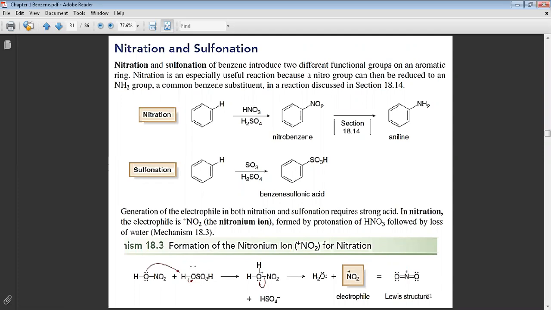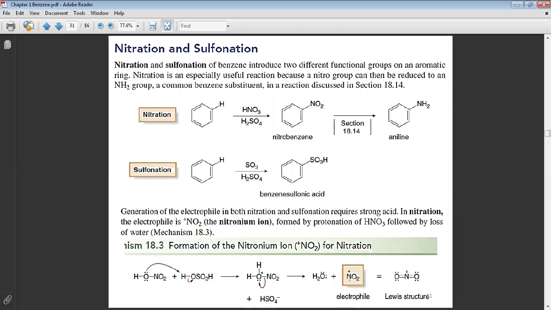That means this will react as an acid and this will react as a base. Why? Because we have an unshared electron pair on the oxygen. This unshared pair on the oxygen will take the proton from the sulfuric acid to give you the oxonium ion. Oxygen with positive charge will lose water by removing this sigma bond to give you the electrophile, NO2 plus, the nitronium ion. This is the electrophile.